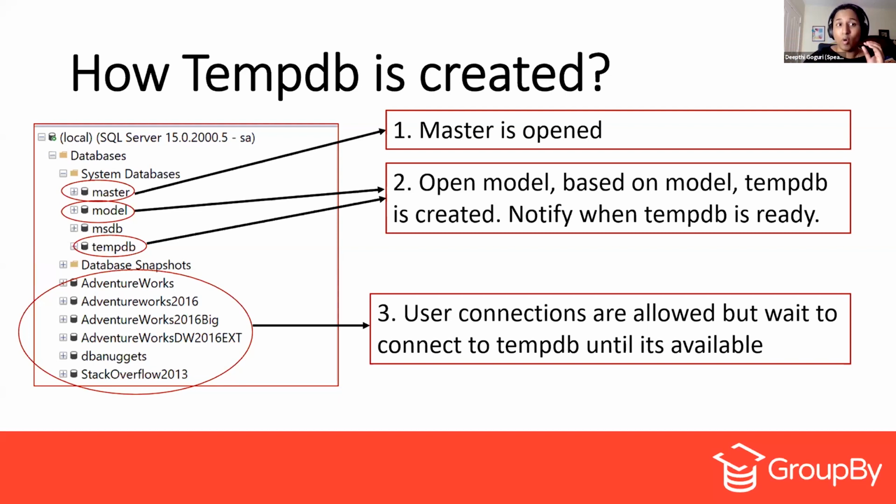But then the model database and TempDB database will be completely locked, because until the TempDB is completely recovered, the TempDB database won't be available. And how does the TempDB get generated? It is generated from the model database, and it will take all the properties from the model database, and the TempDB gets generated. So until TempDB is completely recovered and is available, both the model database and TempDB database will be completely locked.